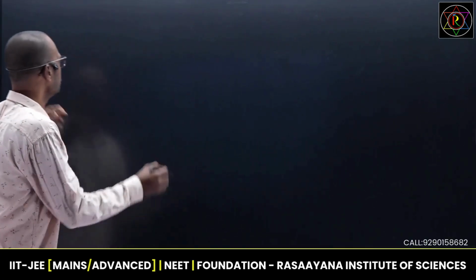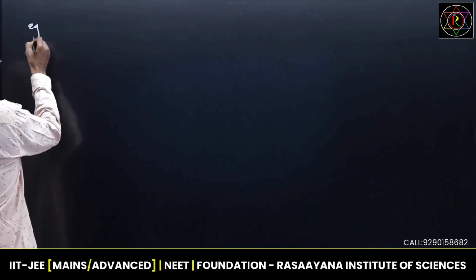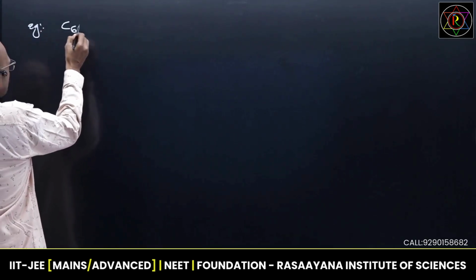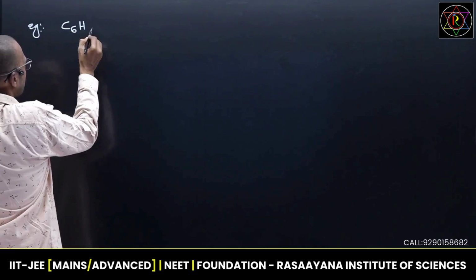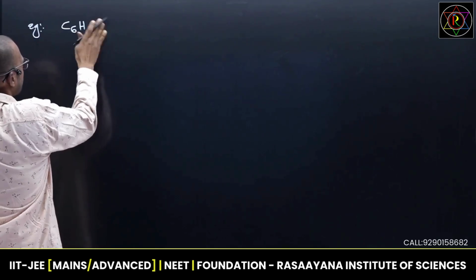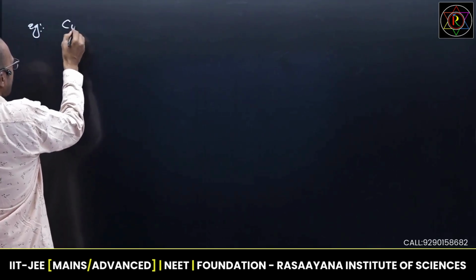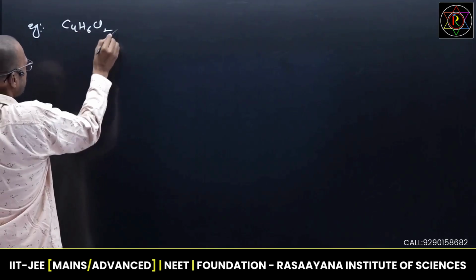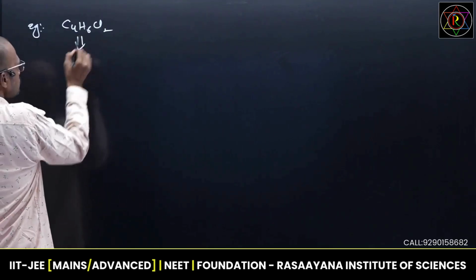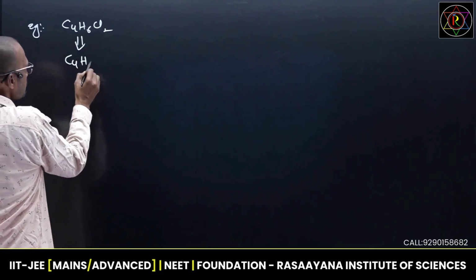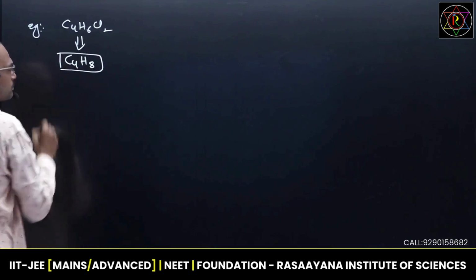I would like to take one example regarding halogens. See, C4H6Cl2. Now, when halogens are given, every halogen you need to assume as hydrogen, C4H8. You need to assume like this.